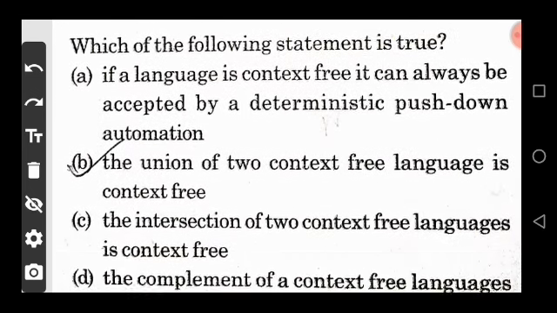Which of the following statements is true? Option A, if a language is context free, it can always be accepted by a deterministic push down automata.